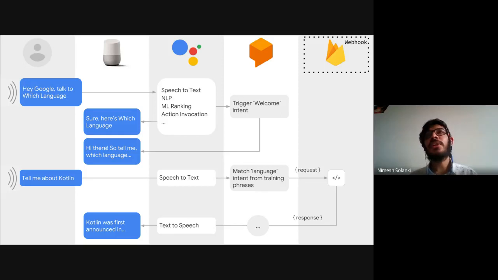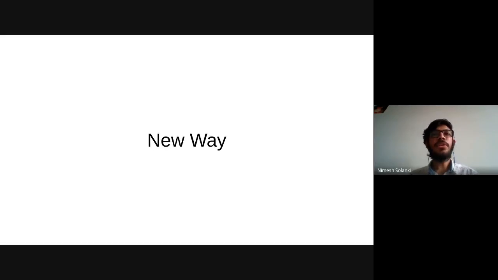And in case you have a webhook for your Action on Google, the webhook will be called, the appropriate response will be gathered in the webhook, and it will be sent back to the Google Assistant, and Google Assistant will speak out to the user. That's how usually the old flow looks. Let's look at the new flow.